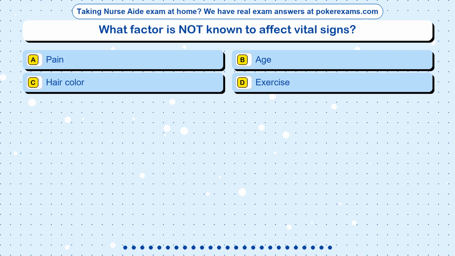Question 4. What factor is not known to affect vital signs? Option A, pain. Option B, age. Option C, hair color. Option D, exercise.